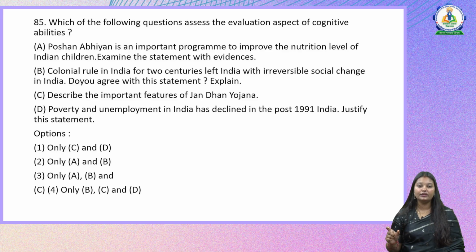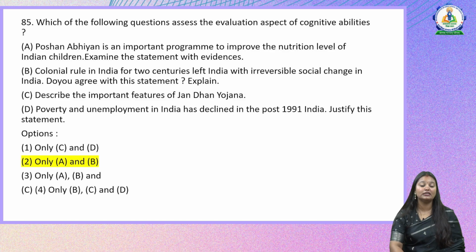Do you agree with this statement or not? Explain. Describe the important features of Jan Dhan Yojana. Poverty and unemployment in India has declined in the post-1991 India. Justify this statement. So we are trying to just look at the cognitive aspects.